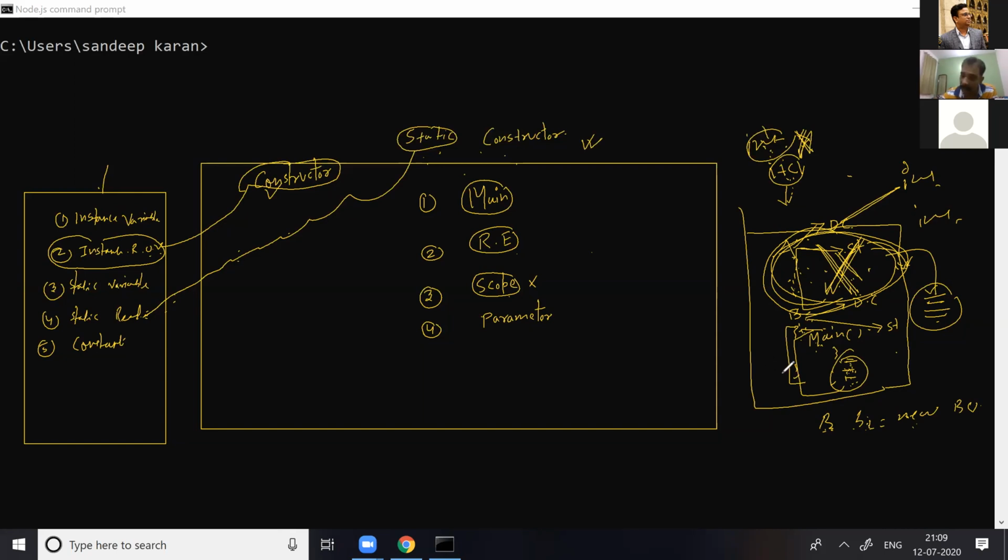But if you have taken the static constructor within class B, it runs before the main. And what about the static constructor of class A? The static constructor of class A will not execute because the class has not yet been loaded into memory.